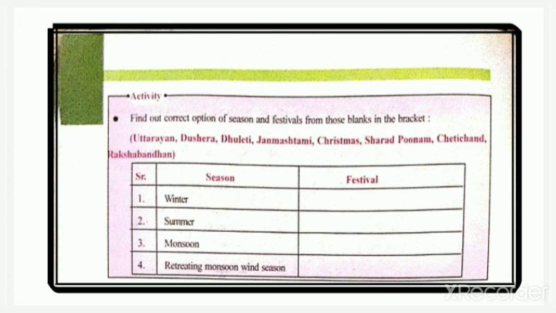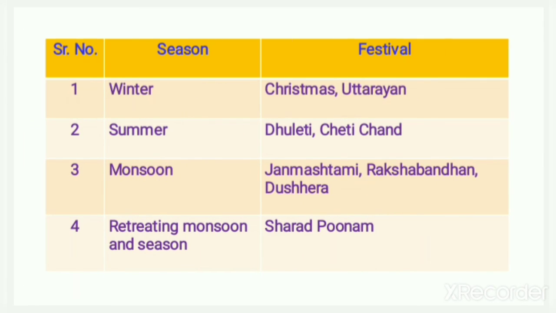Now, let's do an activity given on page number 84, where you have to find the correct option of season and festivals from those blanks in the bracket. You are given the names of the festivals and you have to write in the column which season the festival lies in. In winter season, Christmas and Uttarayan belong to winter season. Dhuleti and Cheti Chand belong to summer season. Janmashtami, Raksha Bandhan and Dashera belong to monsoon season, and Sharad Poonam lies in the retreating monsoon season.